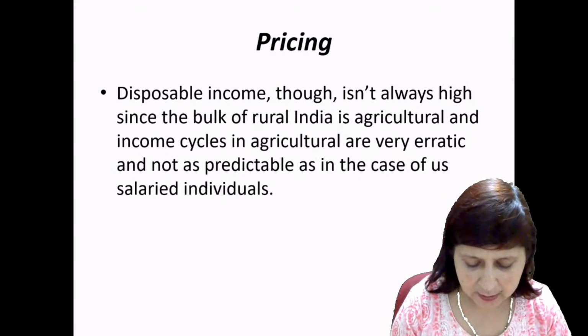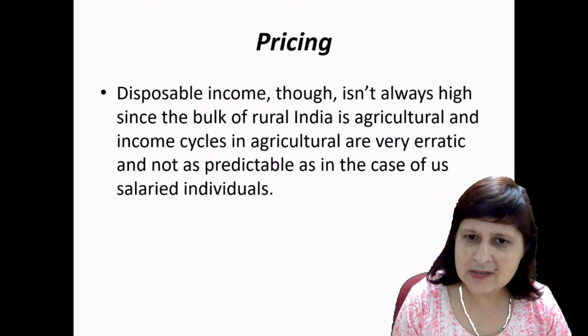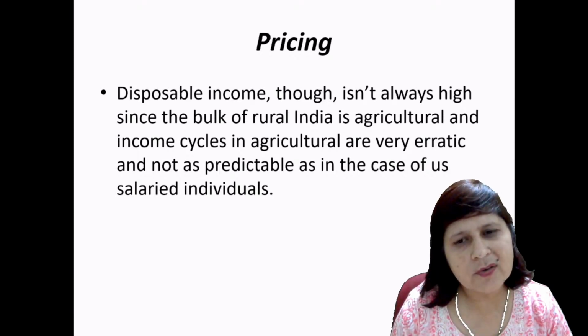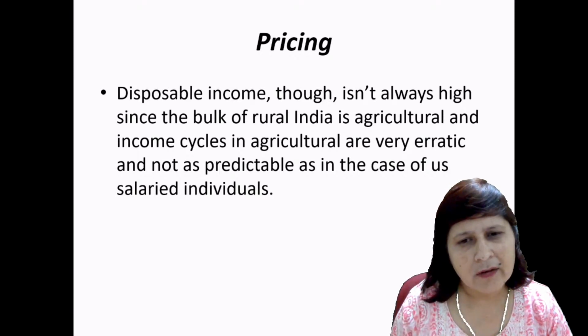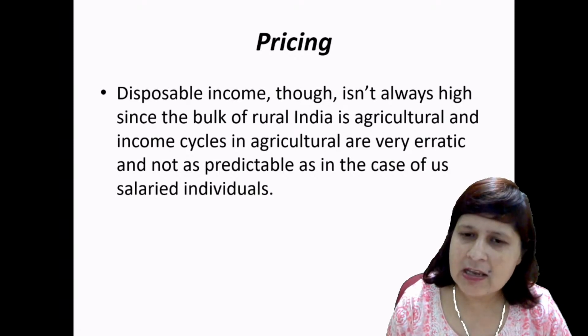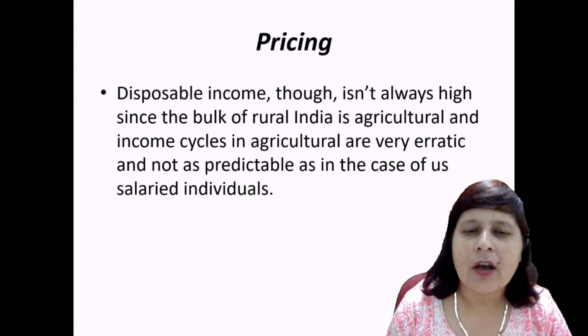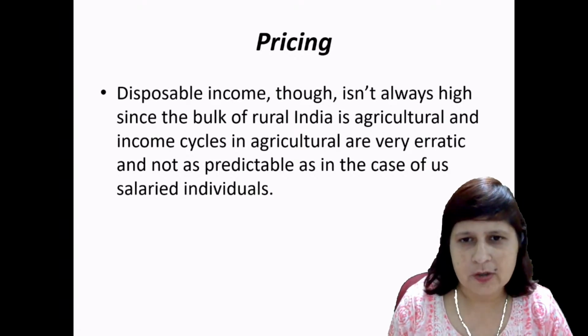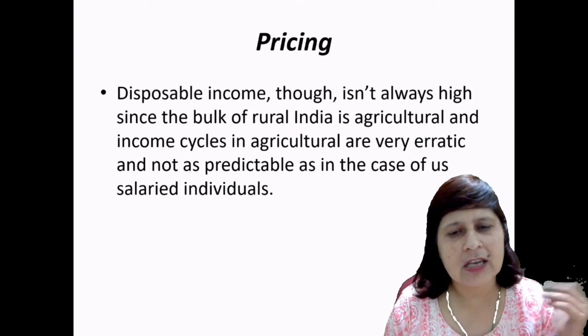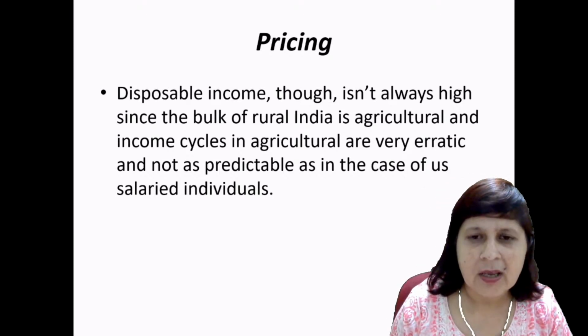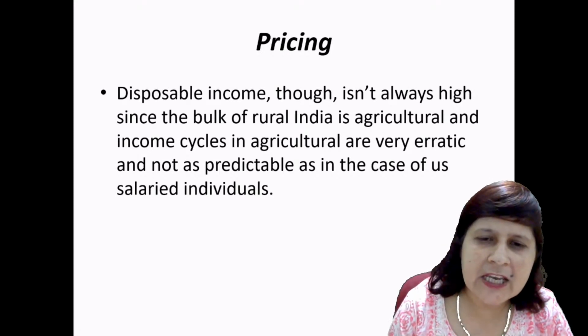You cannot sell the same product at the same price in the urban and the rural areas, right? There are various pricing techniques which organizations adopt to price a product. We discussed the pricing techniques in our previous lectures, right?